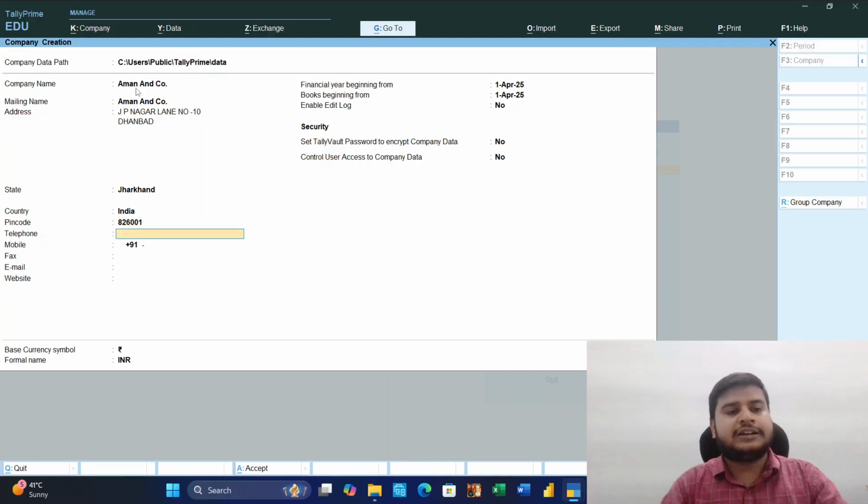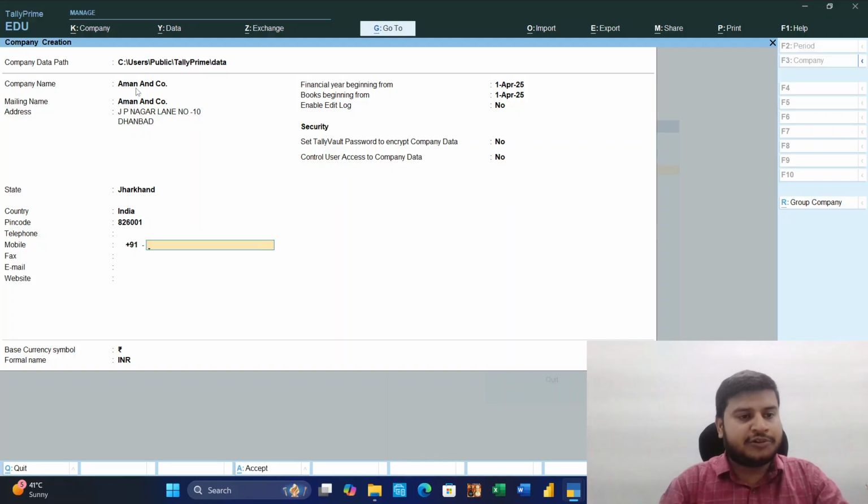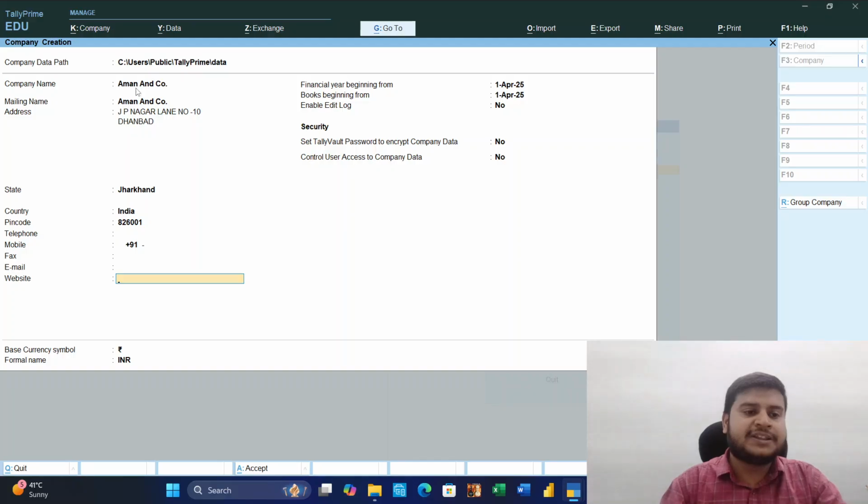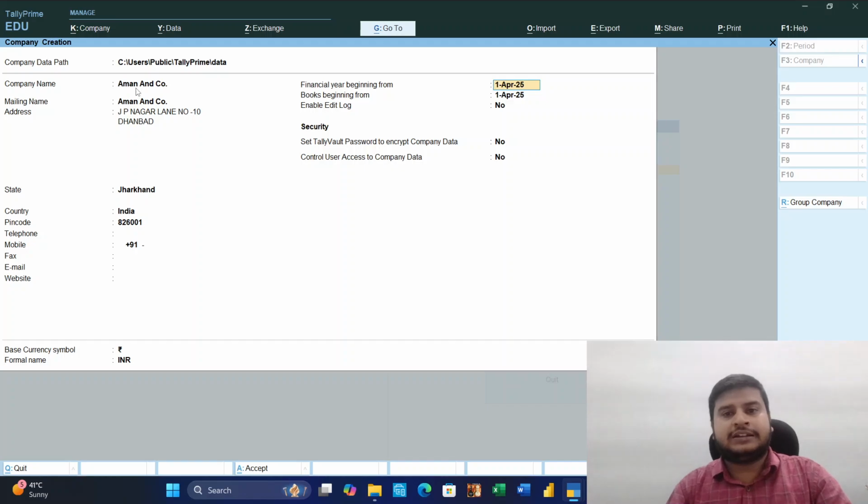Telephone, if you want to put a telephone or mobile number, you can definitely put it. I'm not putting it for privacy purposes. You can put fax. Email ID, you can put an email ID relating to your company. Website, if your company has a website, then put the website address. Then financial year beginning from 1st April 2025, books beginning from 1st April 2025.